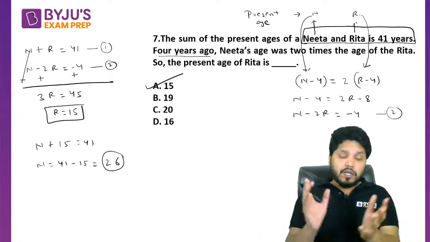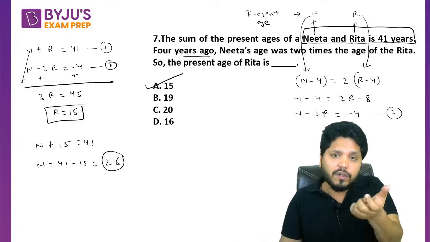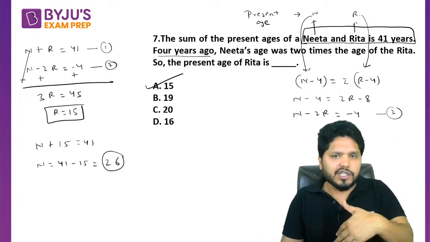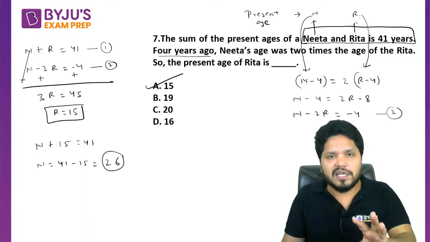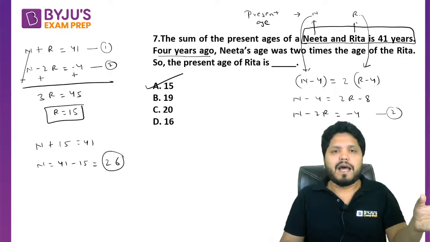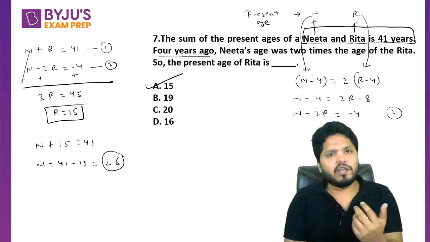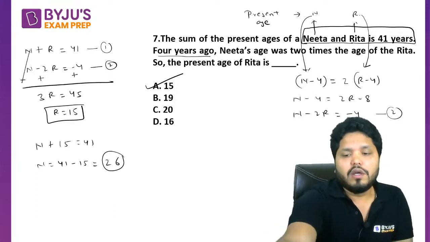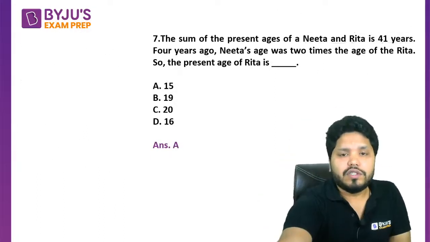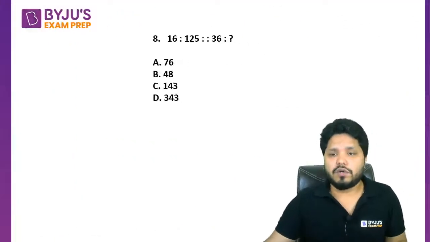Sometimes in the reasoning section we will get a question based on ages. So always assume the present ages. Go back if they are talking about ago, go ahead and add the number of years if they are talking about the future time, and you can solve the question accordingly. Okay ji. Next question on your screen.